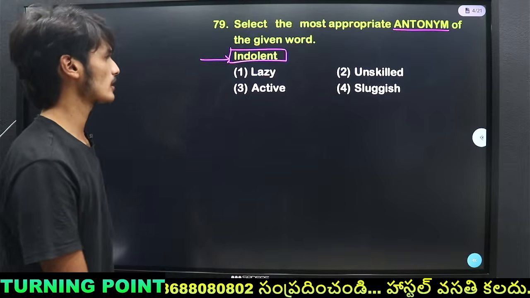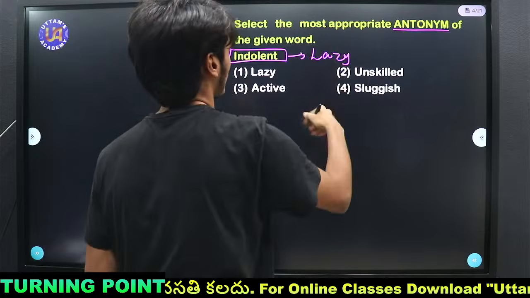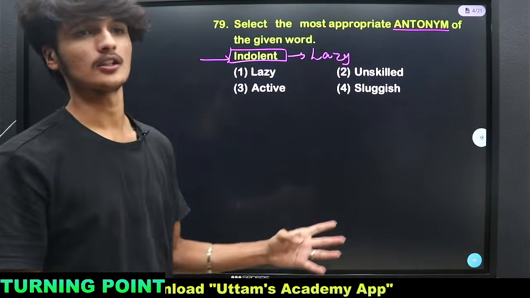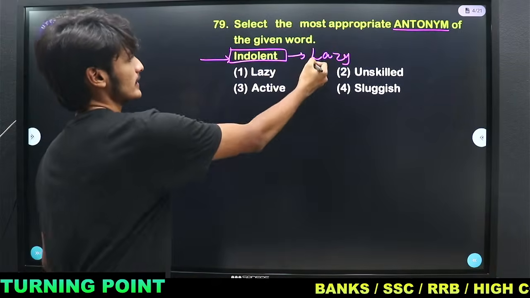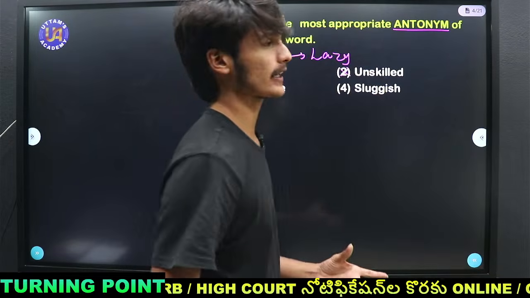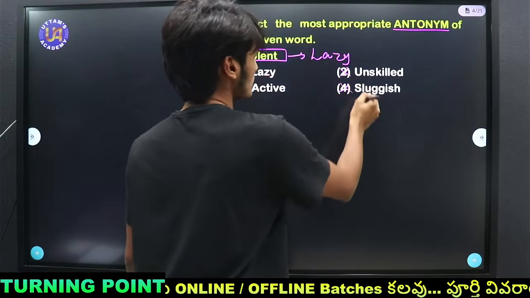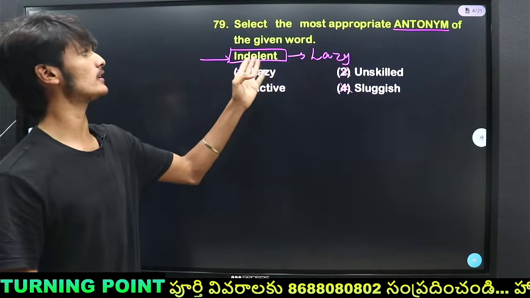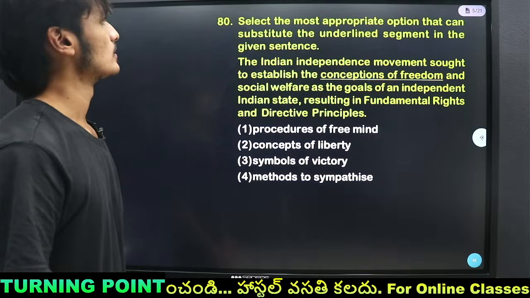Coming to the answer, indolent means lazy, not doing the work. So they asked the antonym of lazy. The antonym of lazy is being active and productive. The first option, lazy, is a synonym, so eliminate this. Unskilled means lacking skills, so we can eliminate that. Then we have sluggish. Sluggish means moving slowly. So the correct antonym of the given word indolent is active.